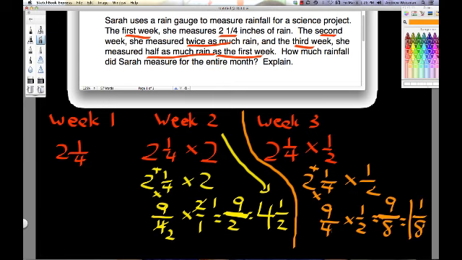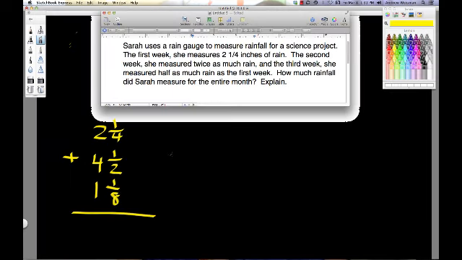So now we have 3 pieces of information, which is fantastic because we have our 2¼, 4½ and 1⅛. And I'm just going to pause for a moment so I can have a blank screen and I can add those 3 numbers. So I took our information from week 1, which was the 2¼ inches of rain, week 2, which was 4½ and week 3, which was 1⅛, and I set it up vertically.